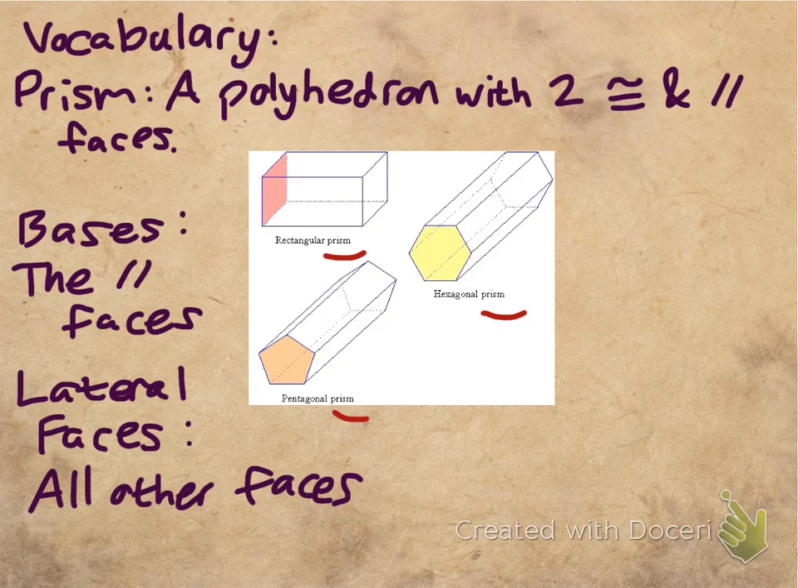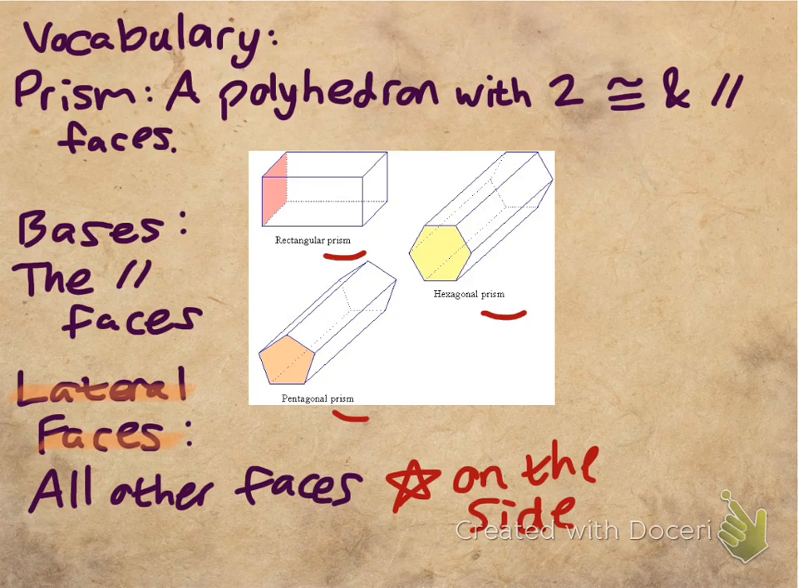Same with the hexagon. We call this our base, right? We have a hexagon-shaped base because the opposite sides are congruent and parallel, and all the other rectangles on the side here are called lateral faces. So basically, lateral is just a fancy way of saying on the side. Okay, so if you want to put a little star here for all the lateral faces, you can just put on the side, if that makes it a little easier to see. So again, the bases are the parallel ones, the lateral ones are the other ones.